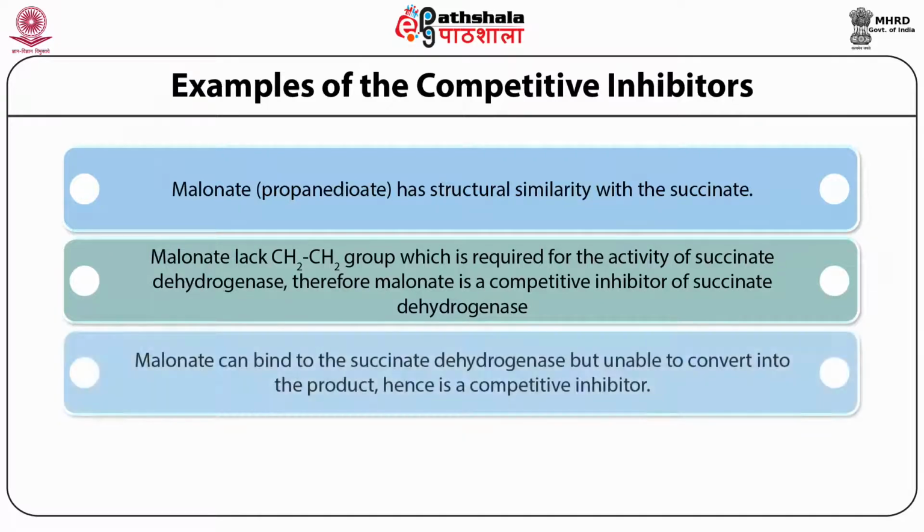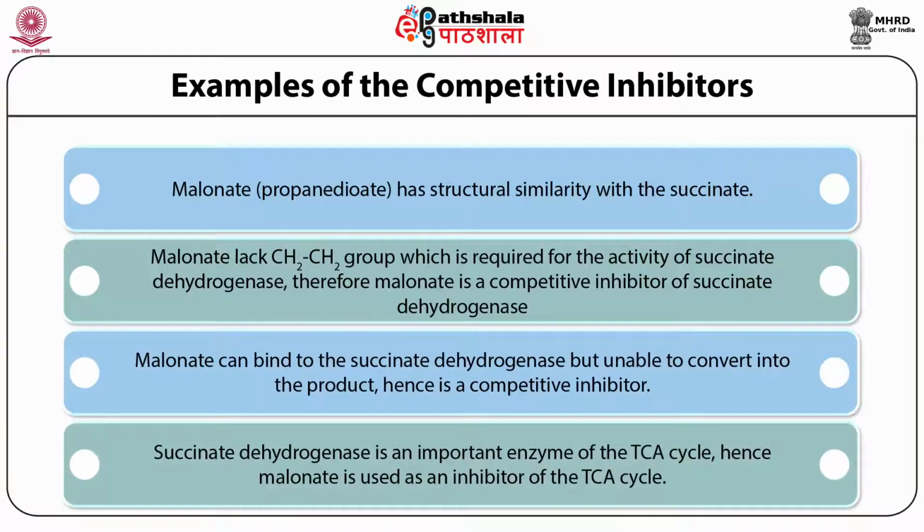Therefore, because of structural similarity between malonate and succinate, malonate will bind to succinate dehydrogenase, but it is unable to convert it into the product because it lacks the CH2CH2 group, and therefore malonate is an important inhibitor of the TCA cycle.